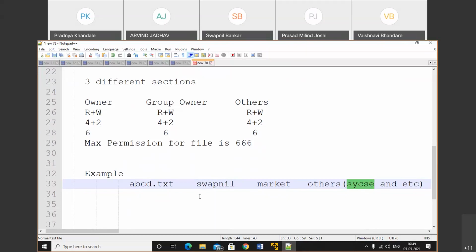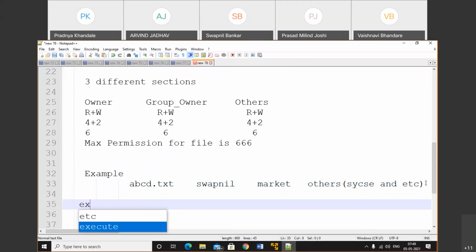Now we need to set that permission. We can set it by using characters, and we can set it by using numericals. So now, for example, I want to set the permission. What should I do? Here I will do the example on abcd.